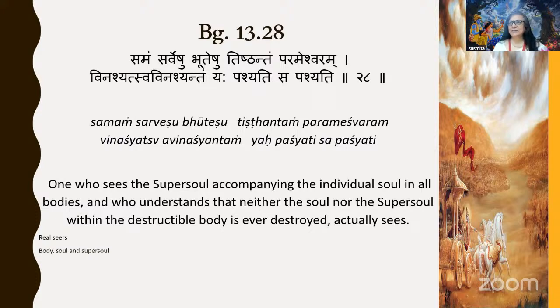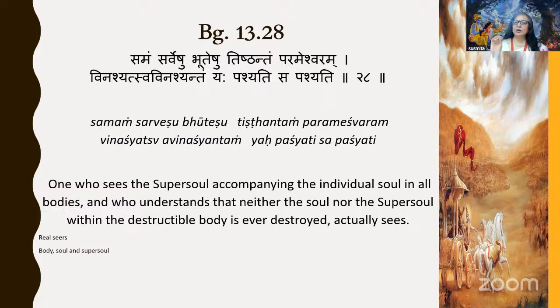Samam sarveshu bhuteshu. Sarveshu means all. Bhuteshu means living entities. And then tishthantam means stays inside. Parameshwaram, the super soul, stays inside all living entities.